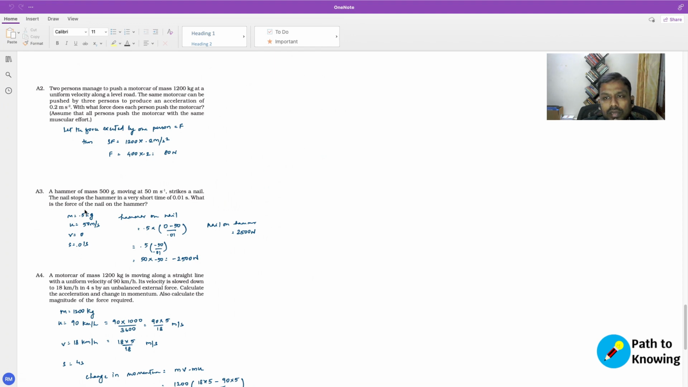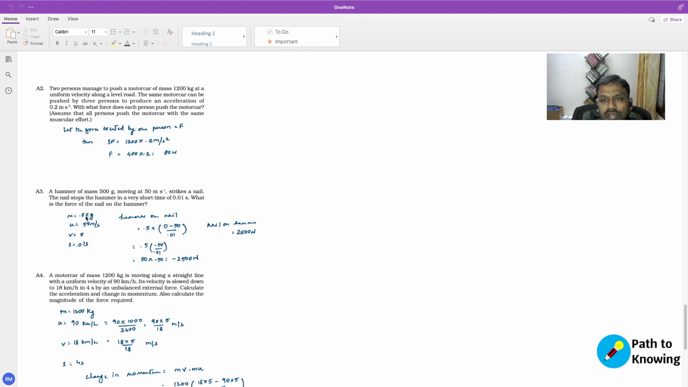So here again, the hammer hits the nail, and after moving for a short distance, the nail is able to stop the hammer after 0.01 seconds, right? So that's what is given. So let's start with the force exerted by the hammer.